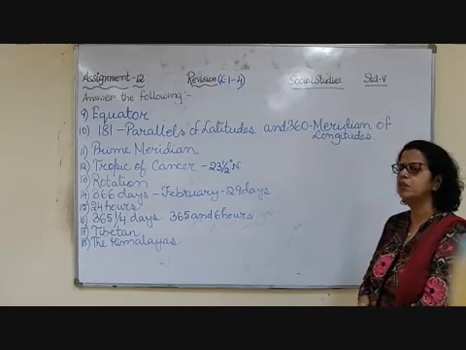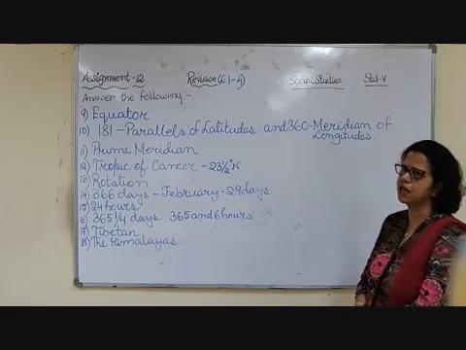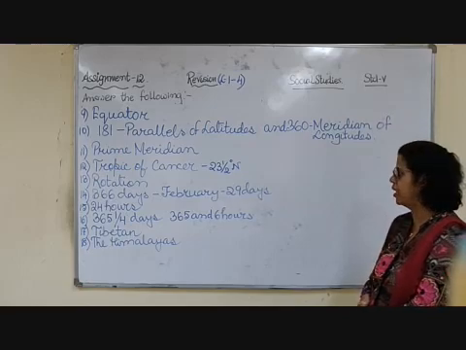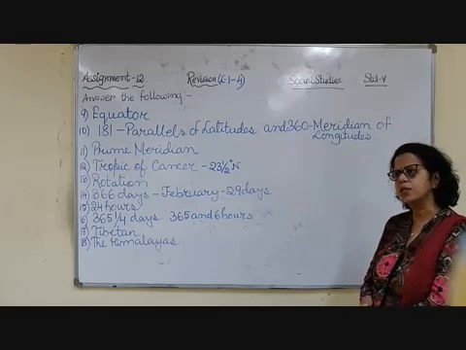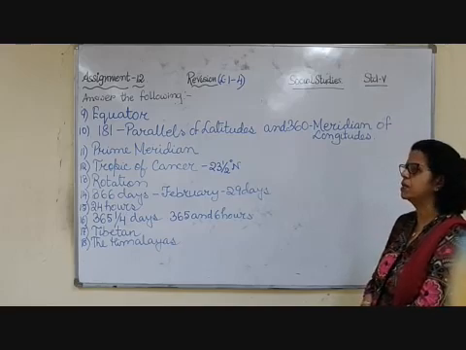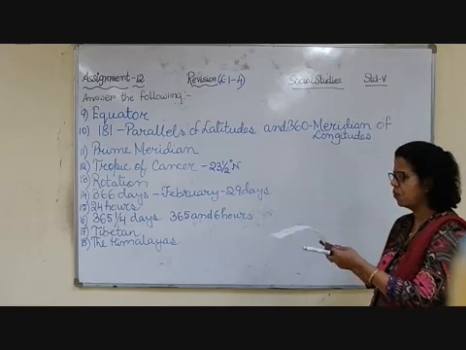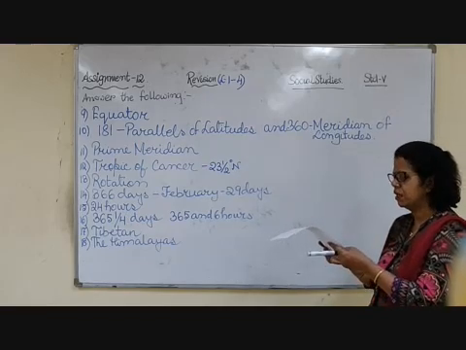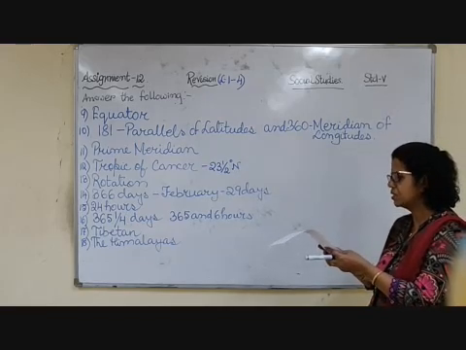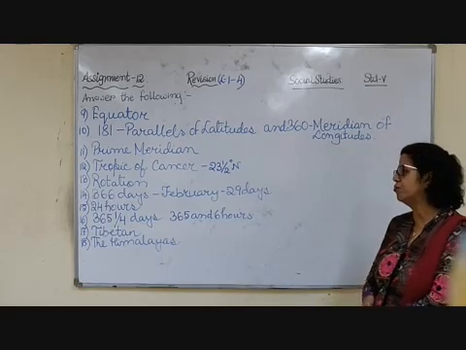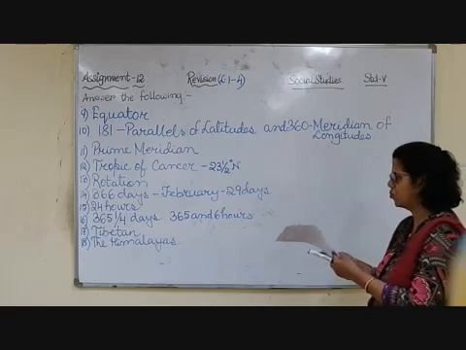You know that the month of February has 29 days. That is the extra day which is added to the month of February. Otherwise February has 28 days and in a leap year it has 29 days. So 366 days. Now the next one, number 15. How many hours does the earth take to complete one rotation? As you all know, it takes 24 hours to complete one rotation.